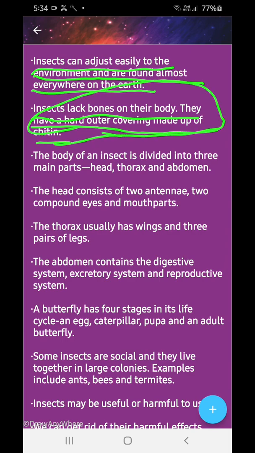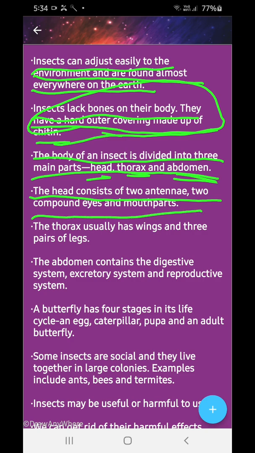The body of an insect is divided into three main parts: head, thorax, and abdomen. The head consists of two antennae, two compound eyes, and mouth parts.